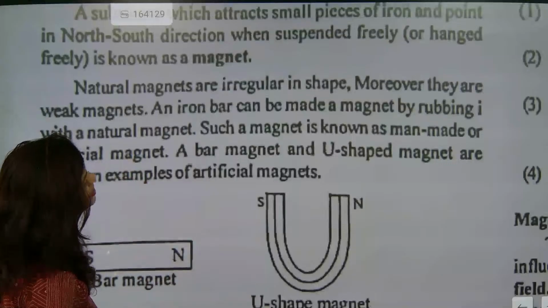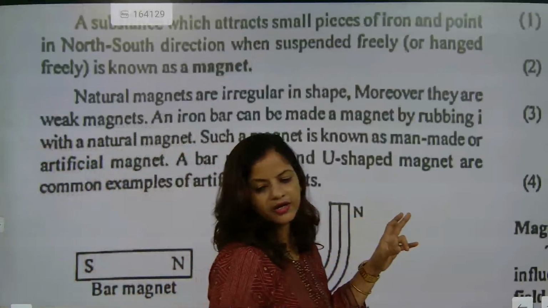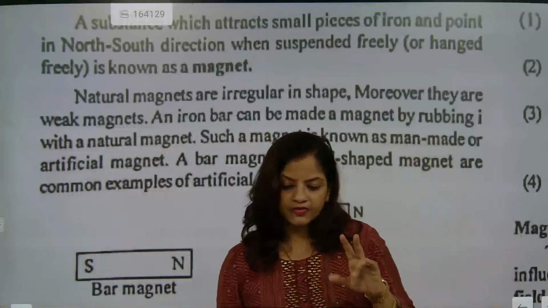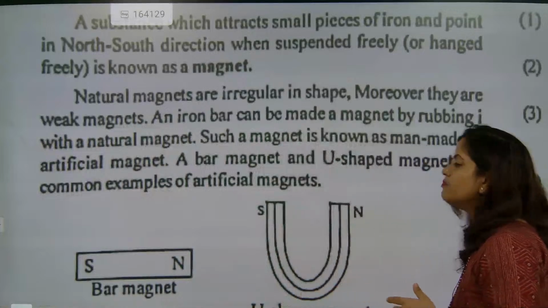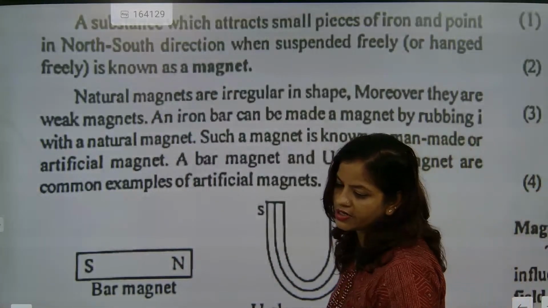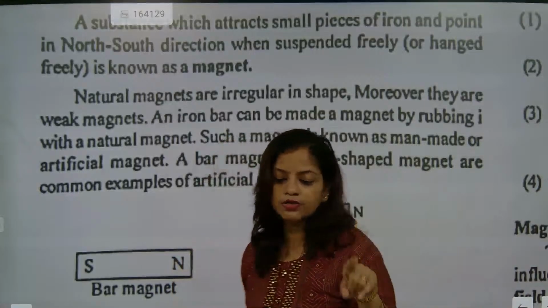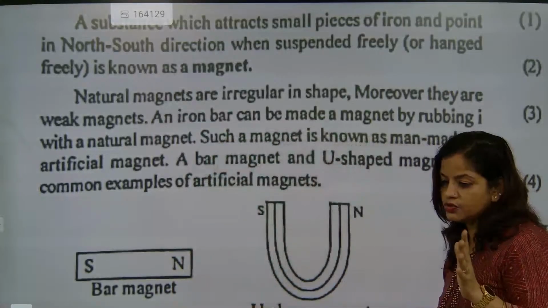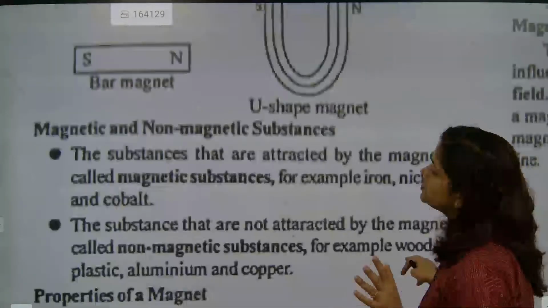Now please check. This is exactly a U-shaped magnet. If somebody asks you about it, electromagnet, U-shaped magnet. So now bar magnets and U-shaped magnets are common examples of artificial magnets. These U-shaped magnets are also artificial magnets.